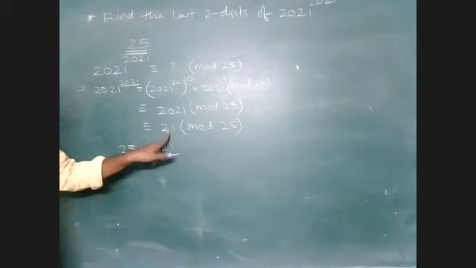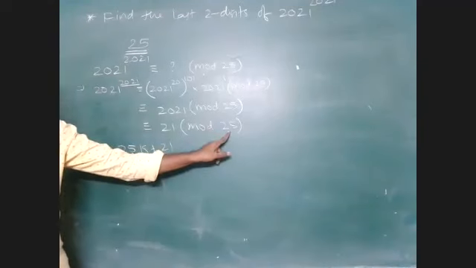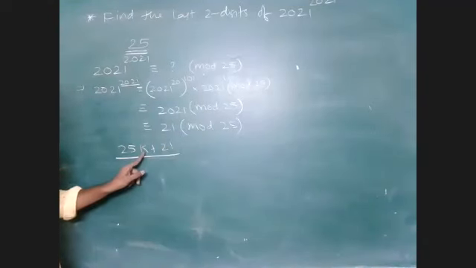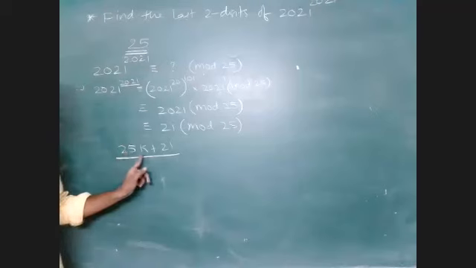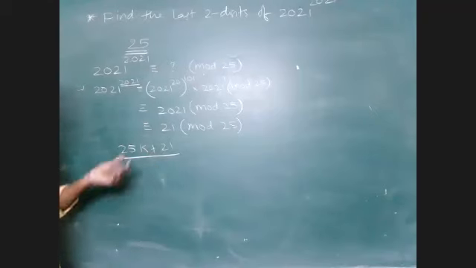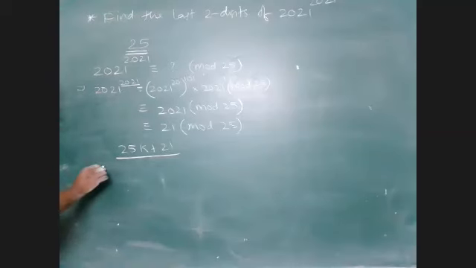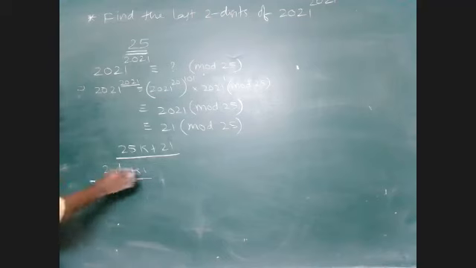Why? Because this is the remainder, this is the divisor. So suppose the quotient is k, then the number is divisor times quotient plus remainder. So this is the number format I want. What are the possible two-digit numbers in this format?